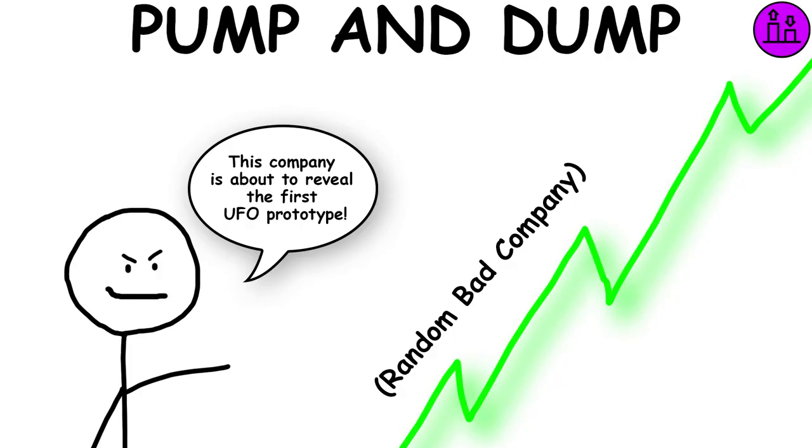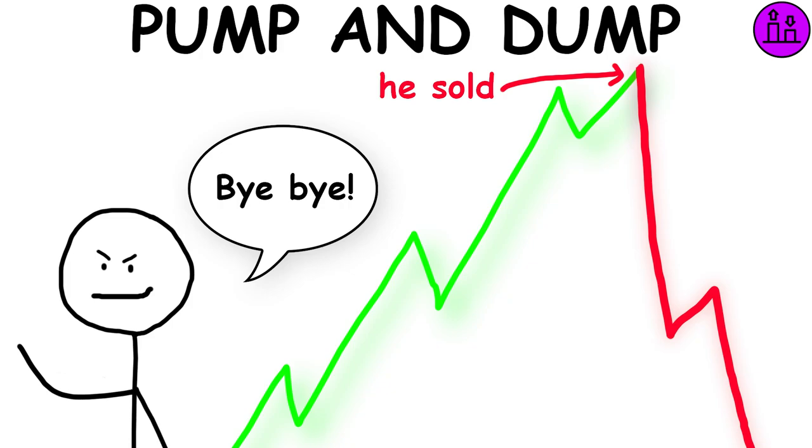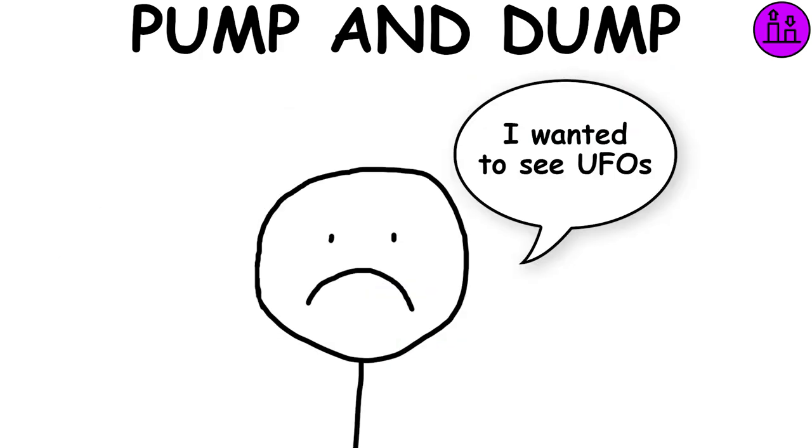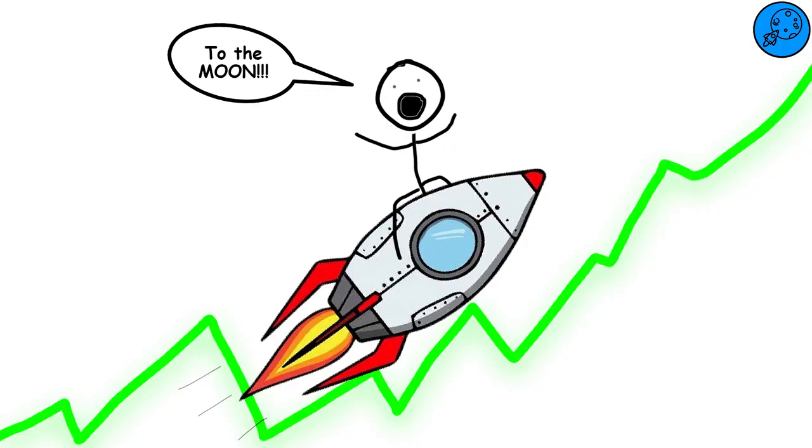Pump and dump. It consists of artificially inflating the price of a cryptocurrency through false and misleading positive statements to pump the value to a higher market price. Dump. Once the scheme operators sell their overvalued crypto, the price collapses and investors lose their money. To the moon. It is slang for crypto rising in price stratospherically, often quickly.